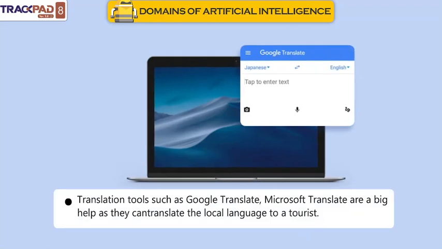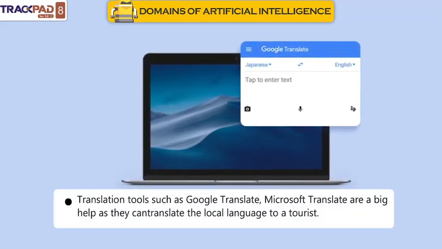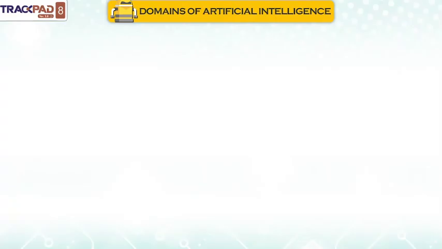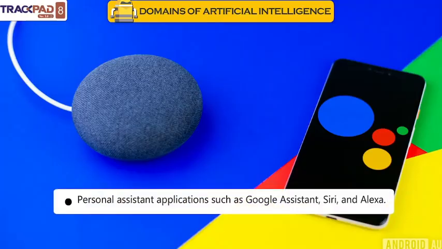Translation tools such as Google Translate and Microsoft Translate are a big help as they can translate the local language for a tourist. Personal assistant applications such as Google Assistant, Siri, and Alexa.